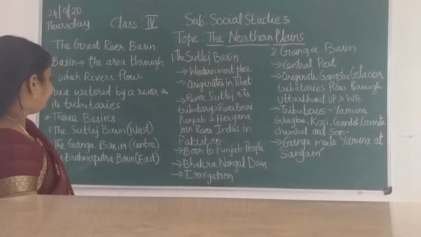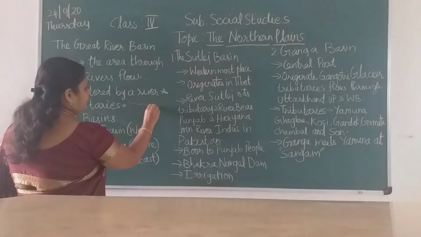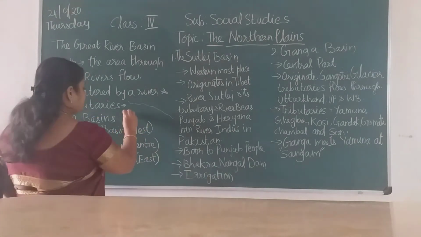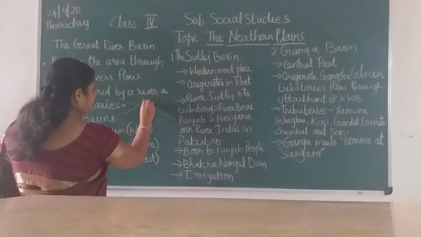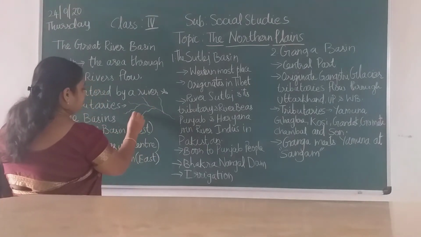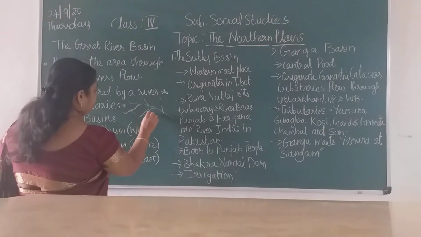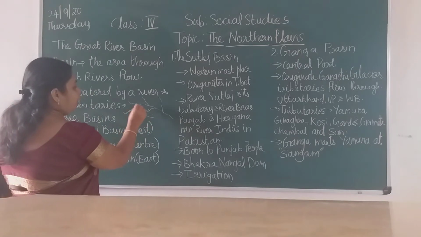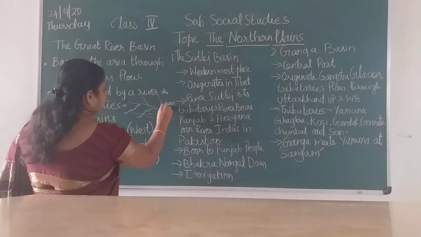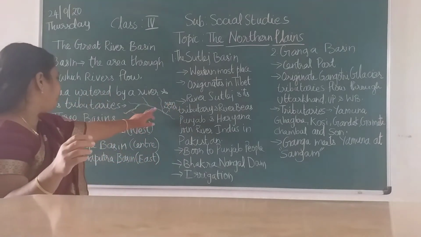So children, already I have told you what is meant by tributaries. See, a river is flowing like this. The small rivers go and contribute to the main river. These rivers are called tributaries. They join with the main river. Tributaries contribute water to the main river.